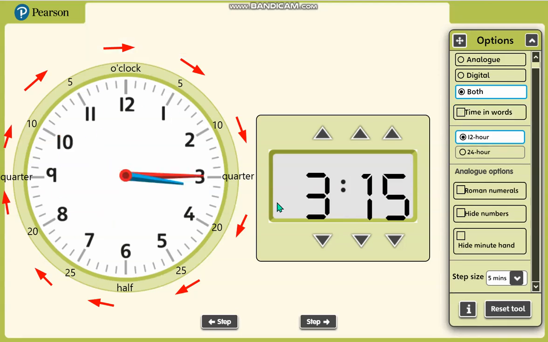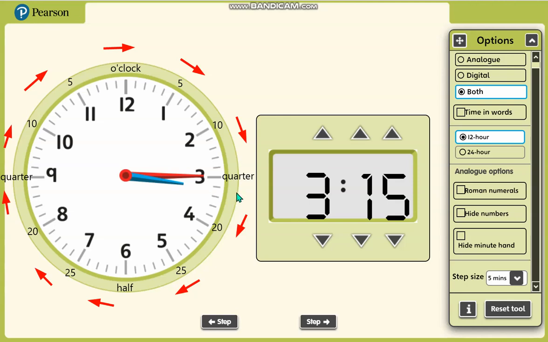Now let's take a look at another one. Okay, so it's 3:15. Do you think this is a past or to? So in analog time, remember, we don't say either 15 minutes to or 15 minutes past. It's always quarter past or quarter to.